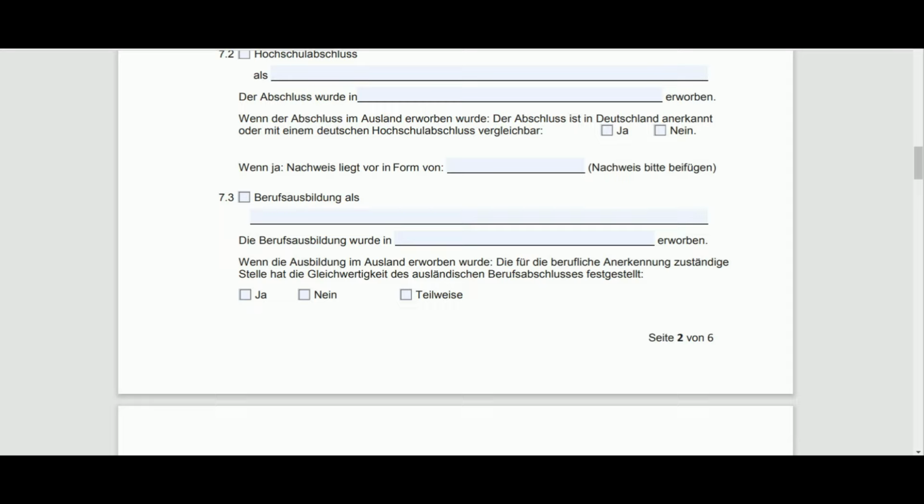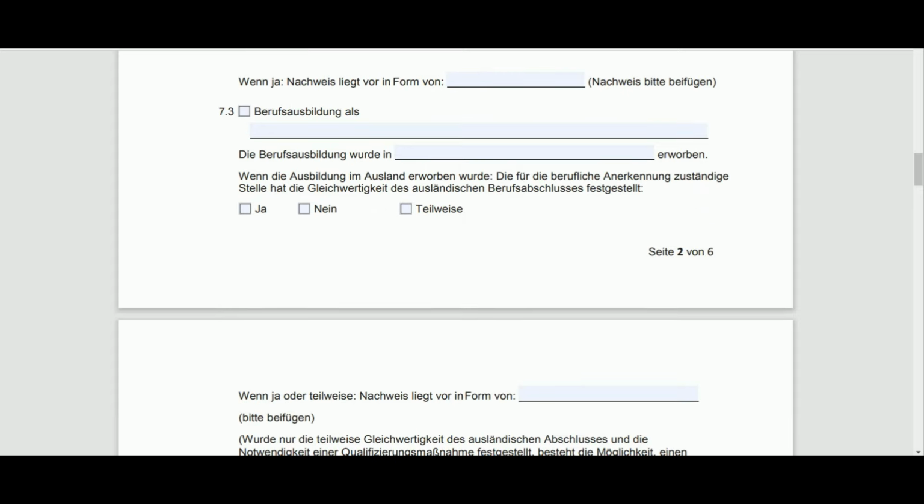Wenn ja, Nachweis liegt in Form. So in case you've got the proofs, then you have to write down like attachment 1, attachment 2, or information like that. Now, in case you have done vocational training, then you have to write information about your vocational training here. All information would be given in this section.